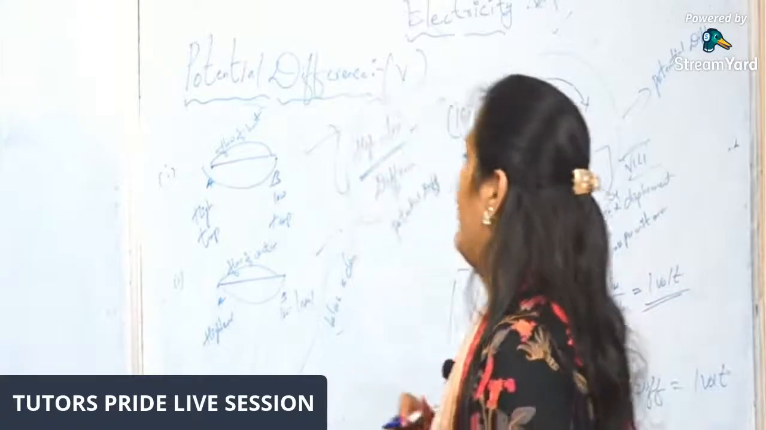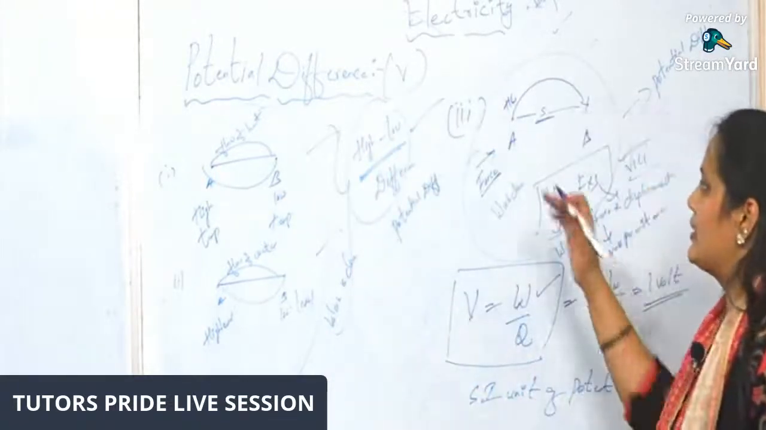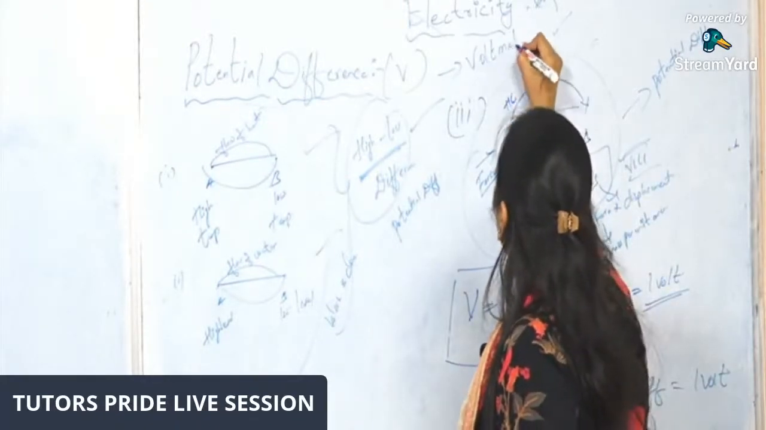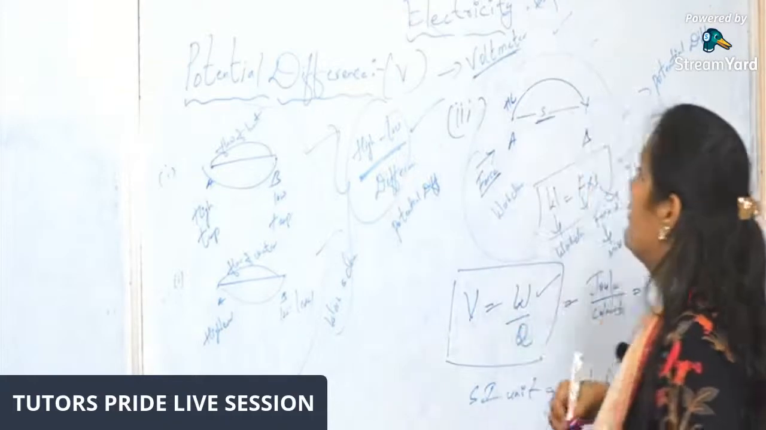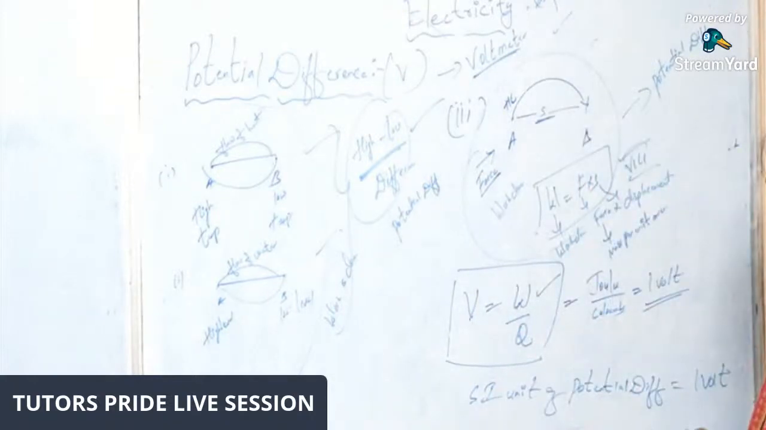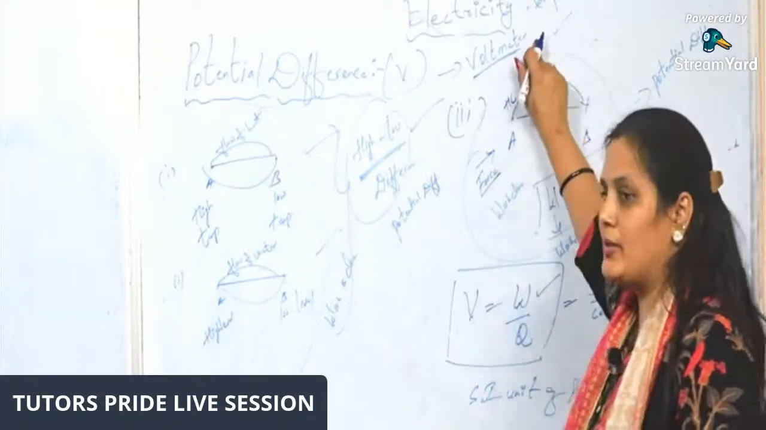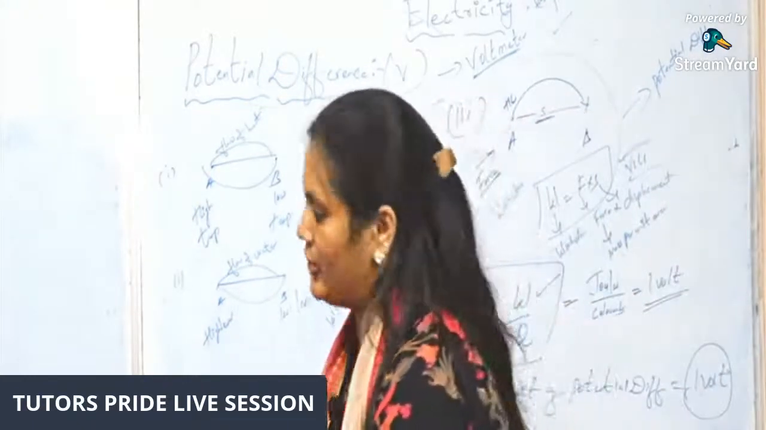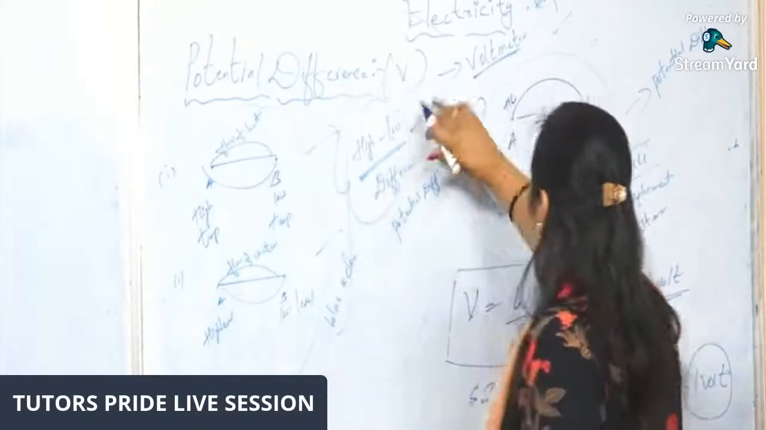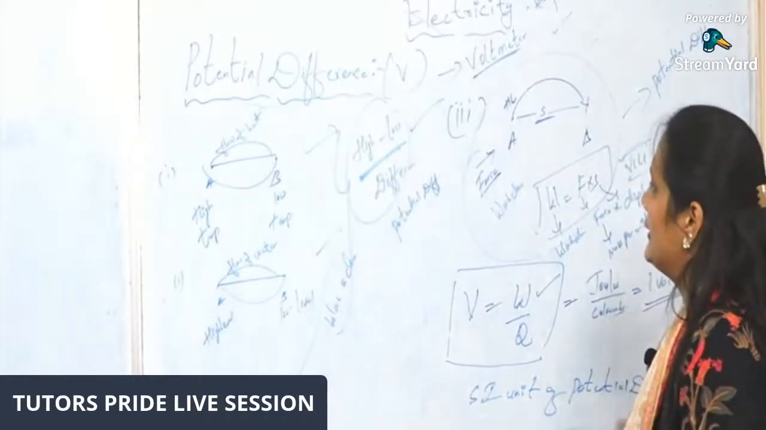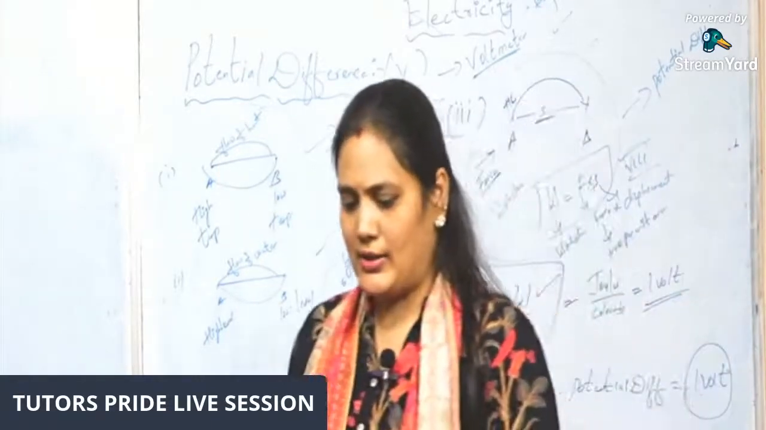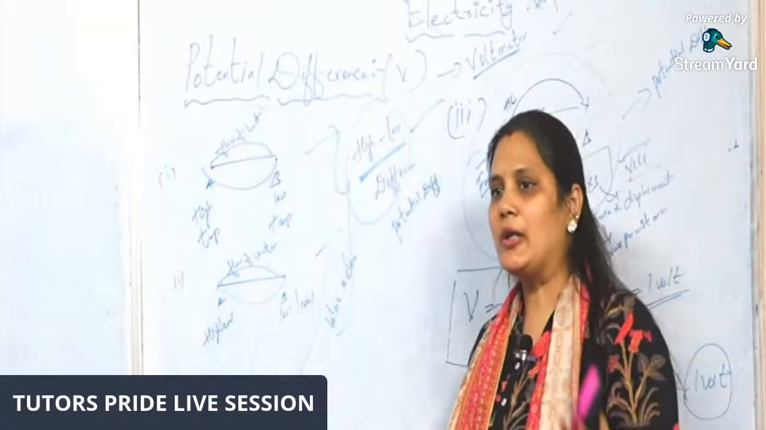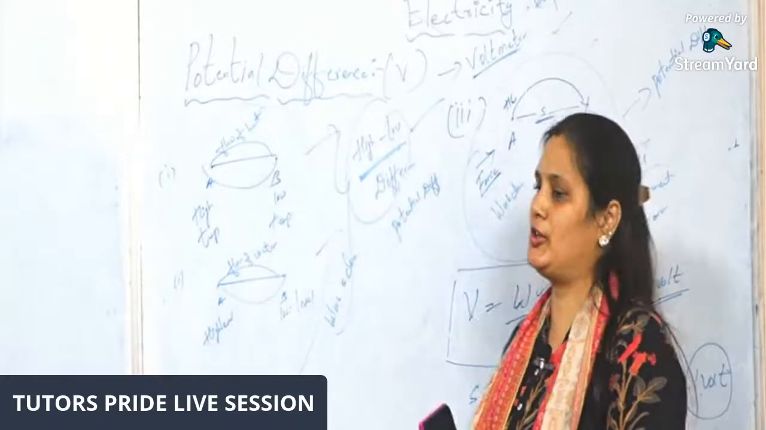There will be one more question: which device is used to measure the potential difference? That is the voltmeter. An indirect question they may ask is which device is used to measure volts. The device used to measure volts is the voltmeter, and the device used to measure amperes is the ammeter. So on the whole, potential difference is the amount of work done to move a unit positive charge from one point to another point.